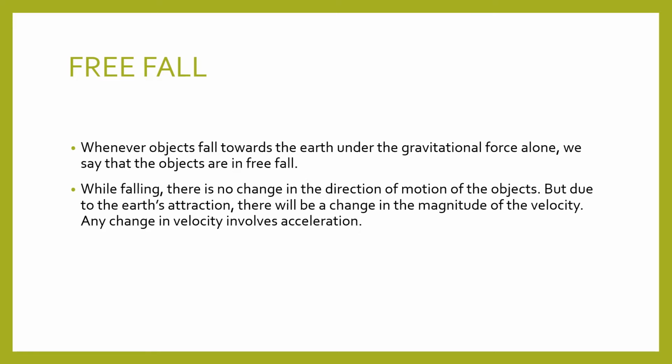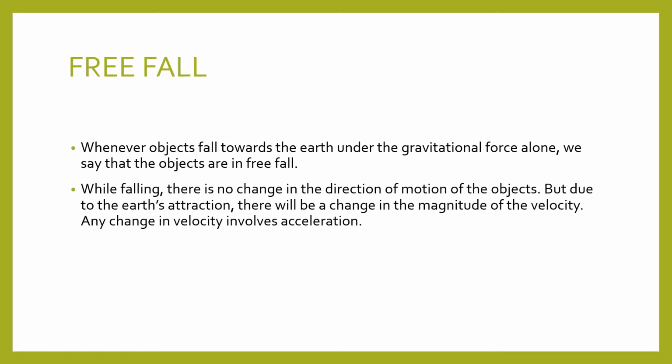But due to the Earth's attraction, there will be a change in the magnitude of the velocity. Magnitude of the velocity means the value of the velocity. The value of the velocity will change because it is under the influence of the attraction of the Earth. And you have already studied that change in velocity creates acceleration. You remember? Yes.